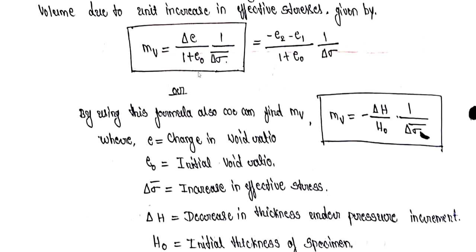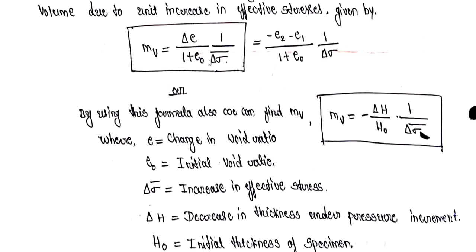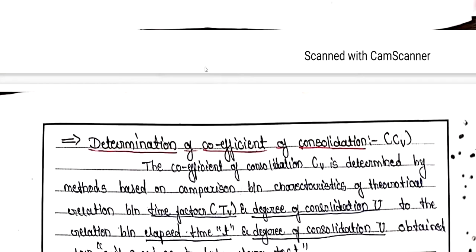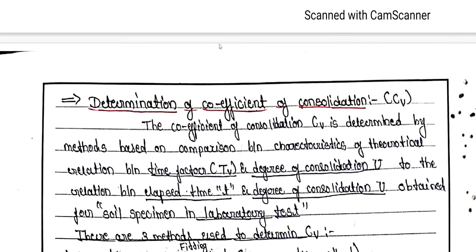So these are the two very important formulas to determine the coefficient of volume change. This coefficient of volume change is very much useful while solving the problems also. So you can just go through it. So next, after all the formulas which we have determined by using the compressibility curve, there is